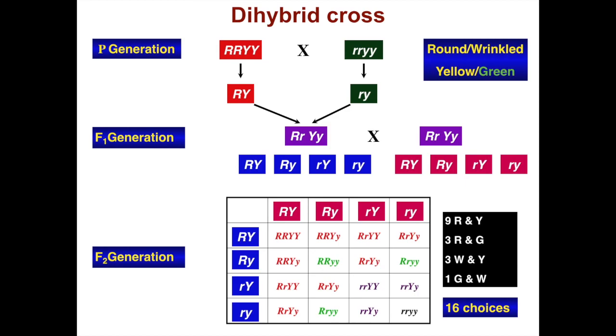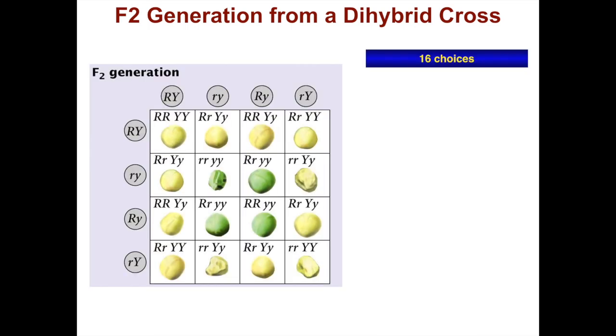So out of the 16 genotypes that you can get out of this, there is a 9:3:3:1 phenotypic ratio. Let's look more closely at the F2 generation from a dihybrid cross. There are 16 choices, which are depicted here.